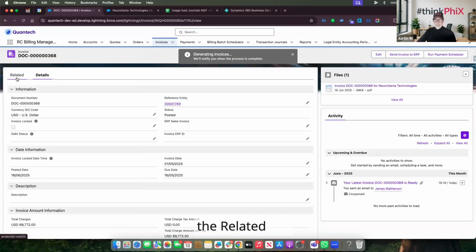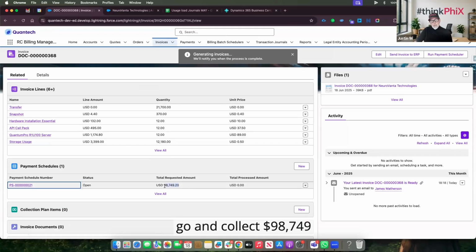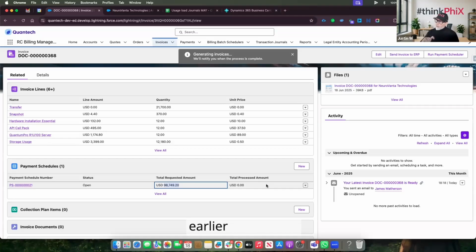Let's navigate to the related list. Here are my invoice lines. Now, as part of the invoice creation, what we've automatically done is created a payment schedule. So as the invoice was created, I know that I need to go and collect $98,749 from my customer. If you remember earlier, when I was going through the customer account, we've already authorized their credit card. So we're in a position now to go and collect the money for this invoice.